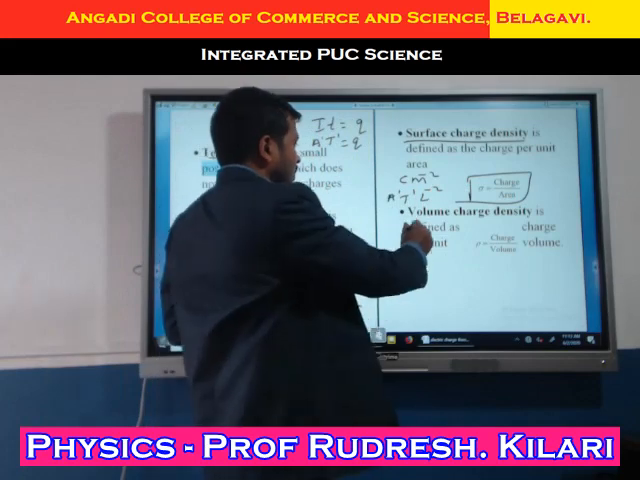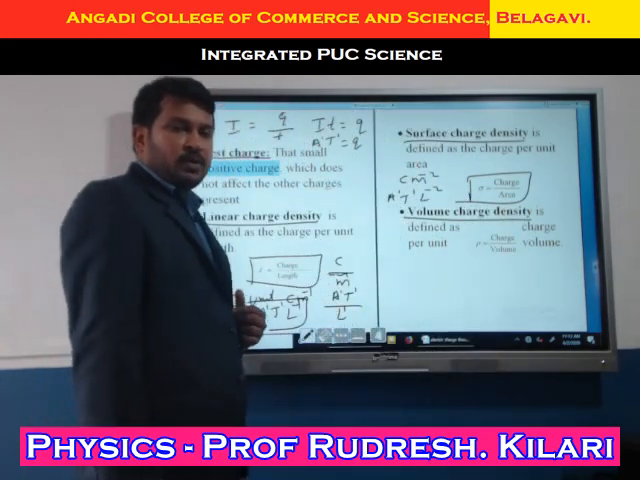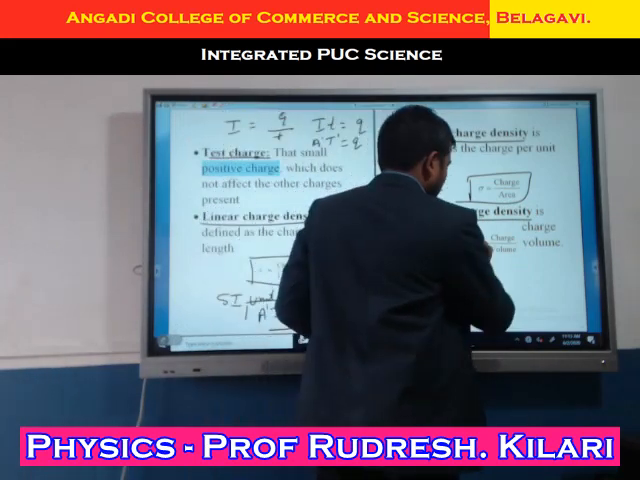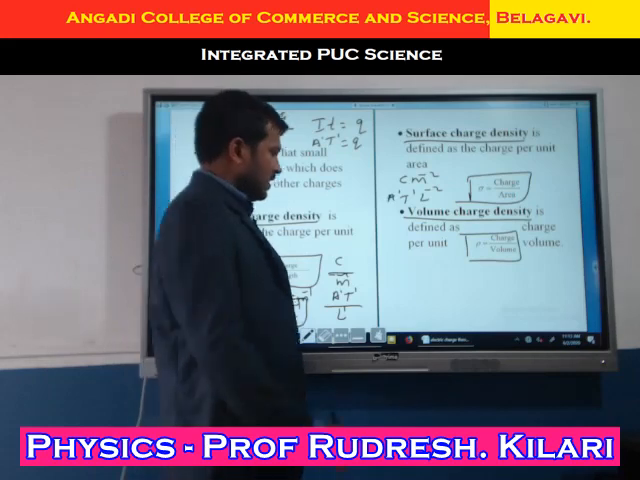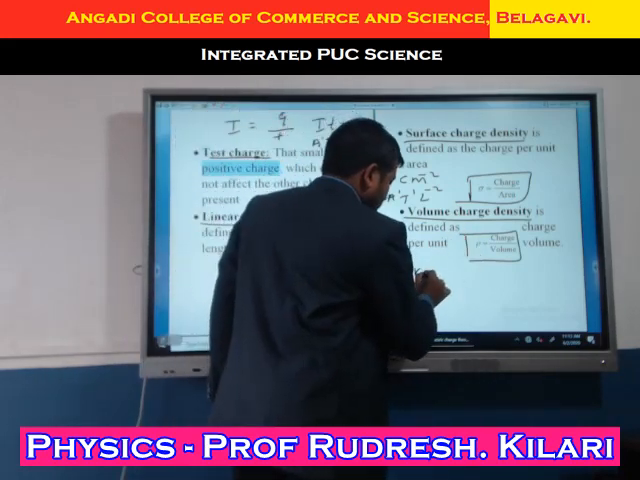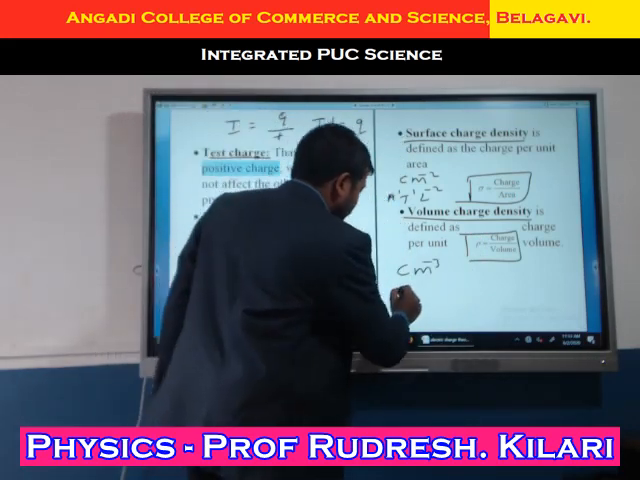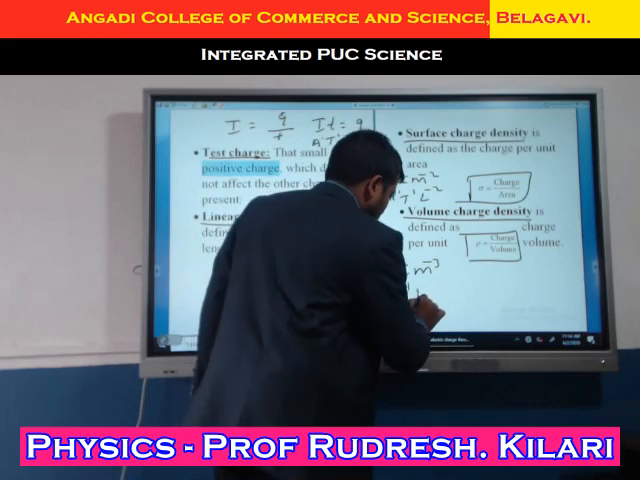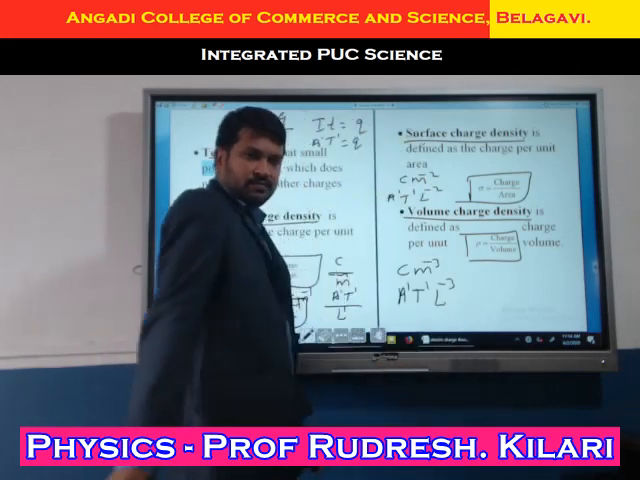Then another one is volume charge density. What is volume charge density? Charge per unit volume is known as volume charge density, right? What is the SI unit? Again, coulomb per meter cube. What is the dimensional formula? A raised to 1, T raised to 1, again L raised to minus 3, right?